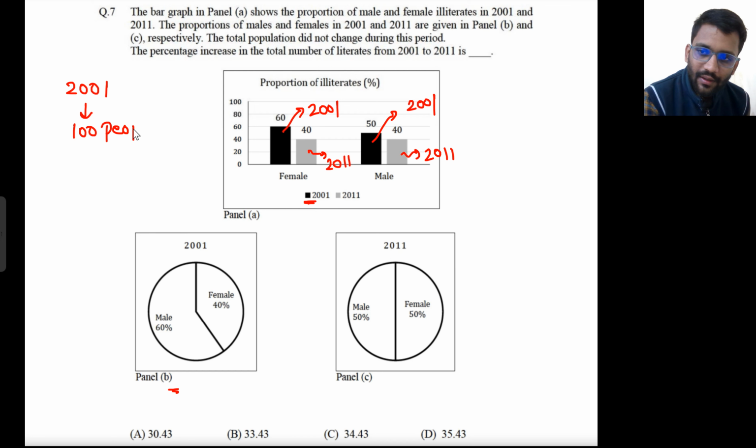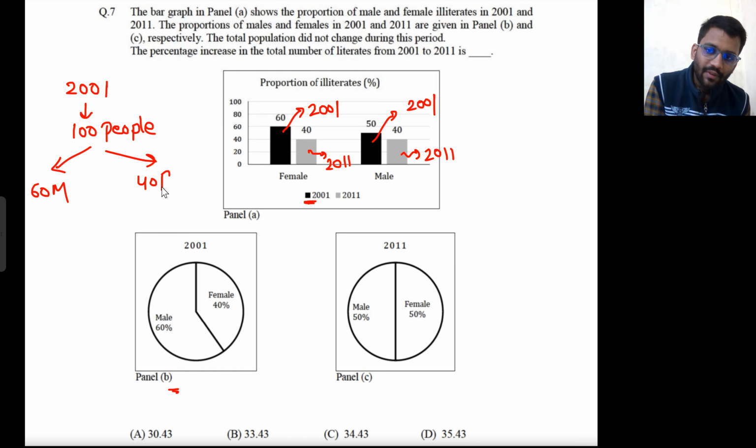What are they asking? The increase in the total number of literates from 2001 to 2011. Literates, not illiterates. So there are 100 people, 60 were male and 40 were female. Now we have to see for 2001. 60% of the female were illiterate, so out of these 40 females, 24 were illiterate.